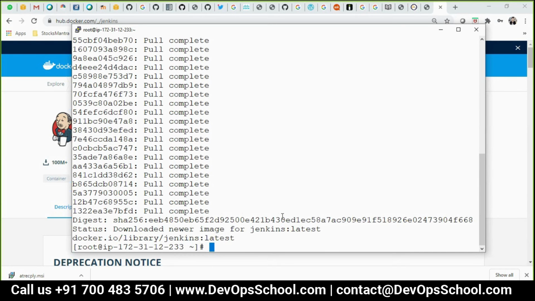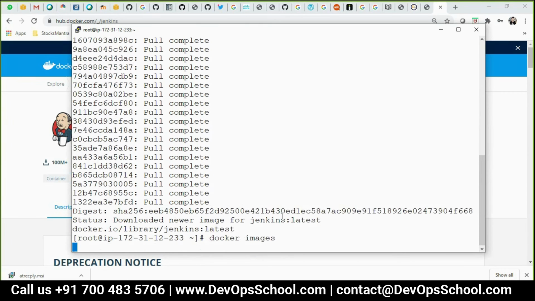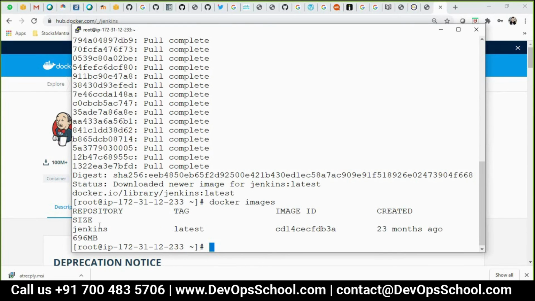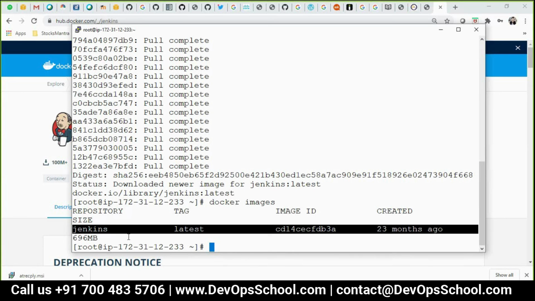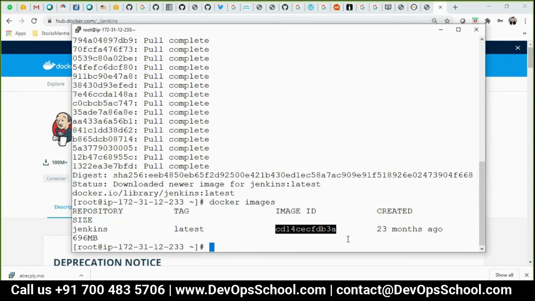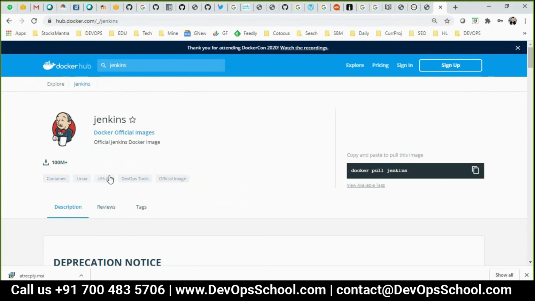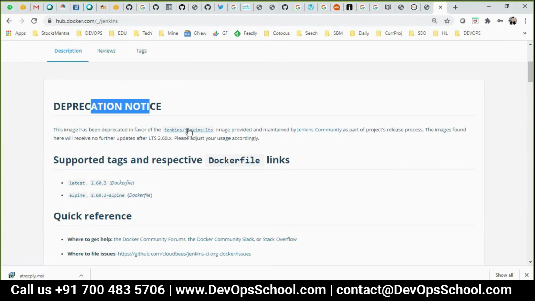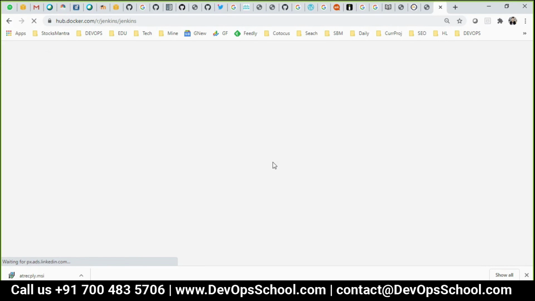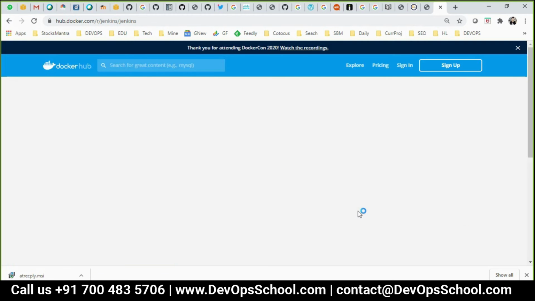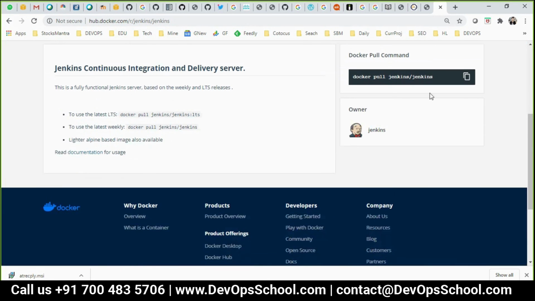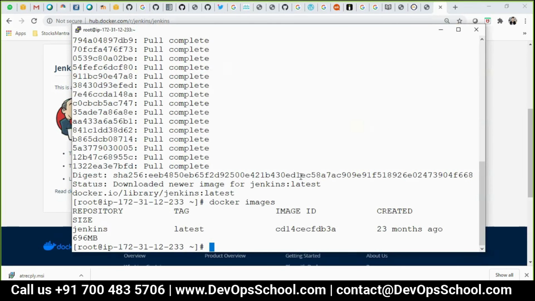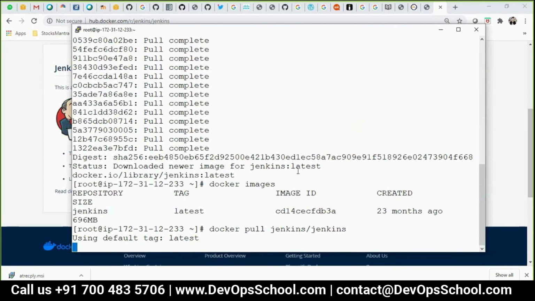Okay guys, so now you got the image. Docker images. You see, this is the repository name. Inside that you have the image, tagged latest, with the image ID, created 23 months ago. Size is 696. So now a deprecation notice has appeared. That means they are saying the latest image you can find here. You can download this image also, but I don't need it, because we just need to learn containers, right? So it's up to you.